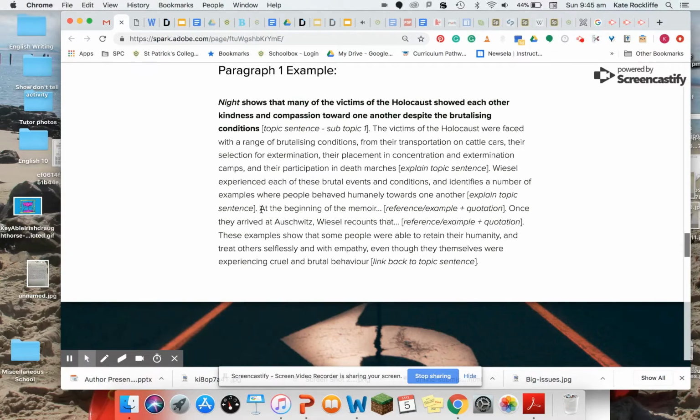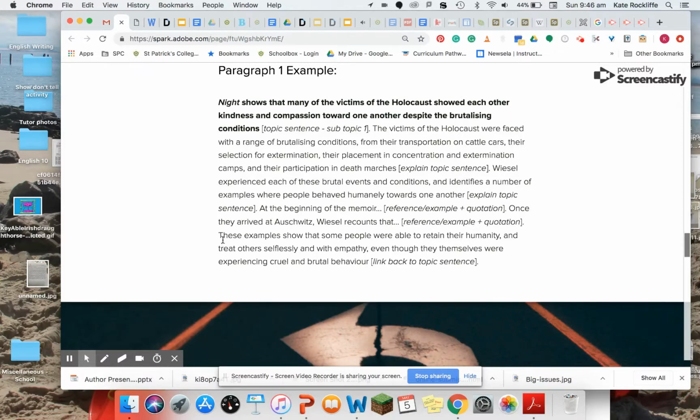So here I now launch into my example and my quotation. At the beginning of the memoir, people were treating each other with kindness. I might choose an example where they were giving each other water and use a quotation to support that. Then I would use another example.